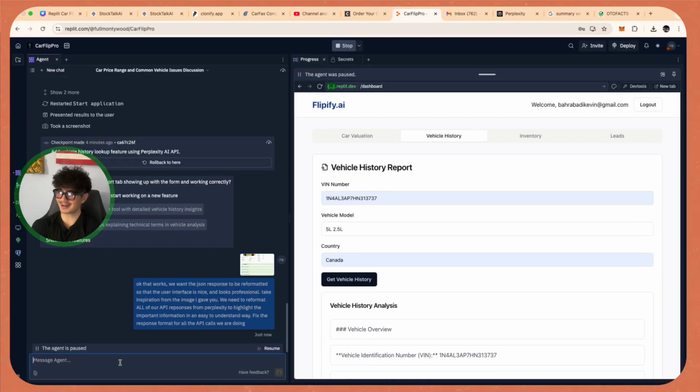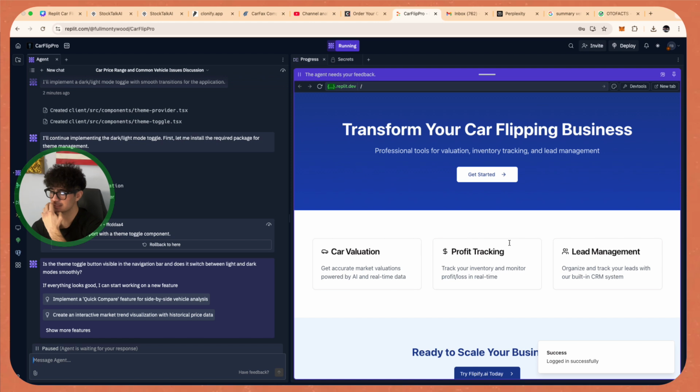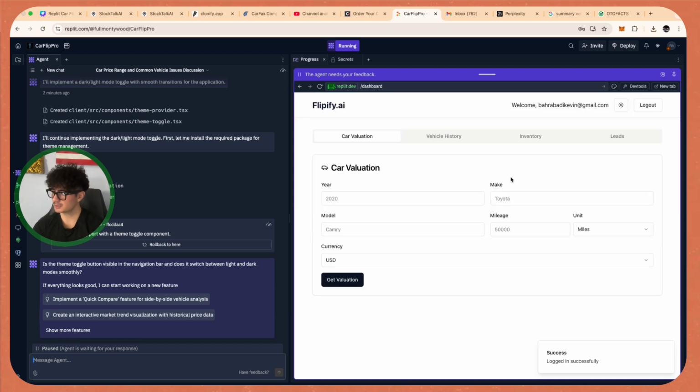So this is kind of a risk. I kind of want this agent in this update to basically fix the response format for every single one of the API calls that we have built in so far. Okay guys, so now let's test every single feature that we have gotten back so far and see where we're at, right? So let's go into get started.